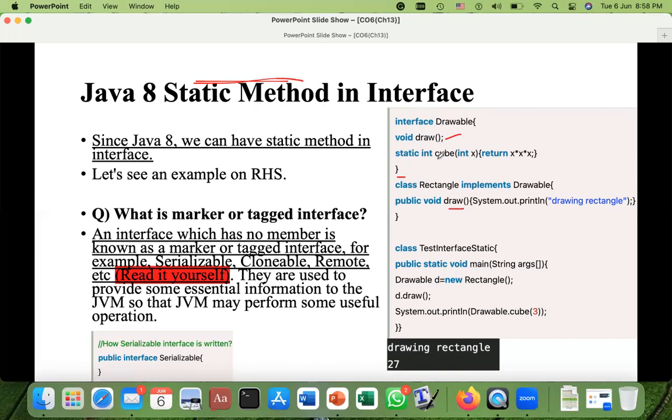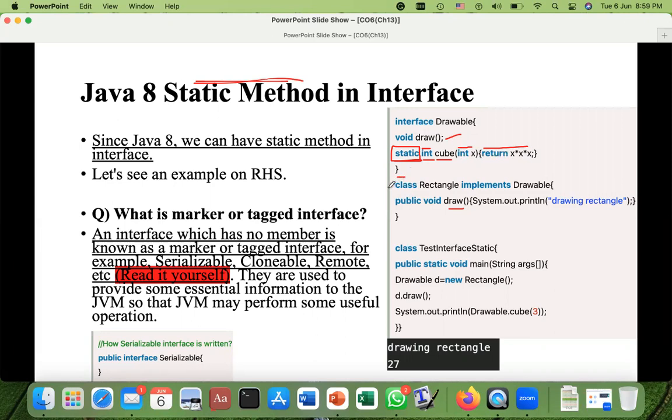And then we have a method cube. The return type of this method is int. And this is the parenthesis. And we are passing an argument into it, which is x, and it has type int. And this is the body of this method. And it is doing what? It is multiplying x three times and returning that result. And this is the return type of that method. So we can introduce methods with the keyword default or with the keyword static. Now this is a static method because the static keyword is there. And we have the body of the method also there in the interface.